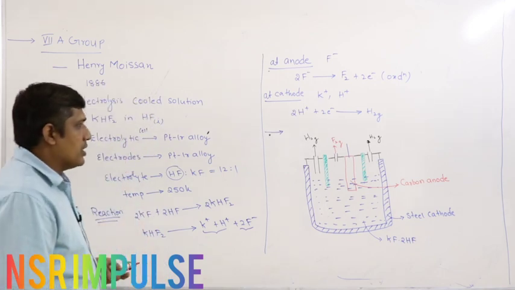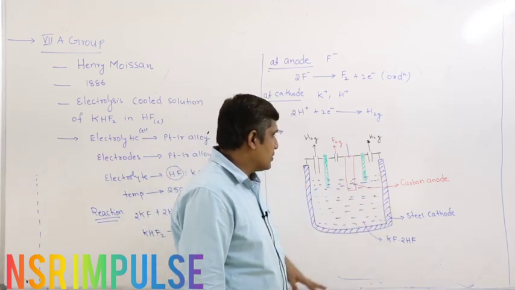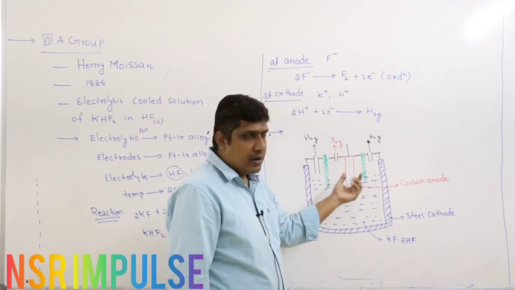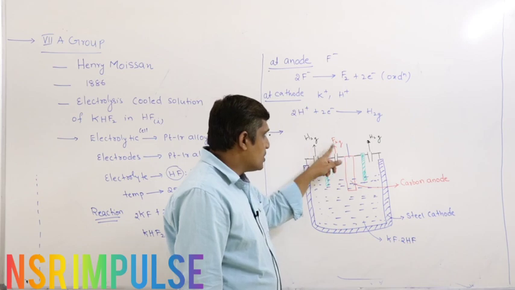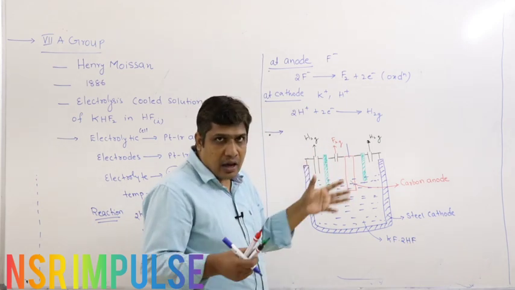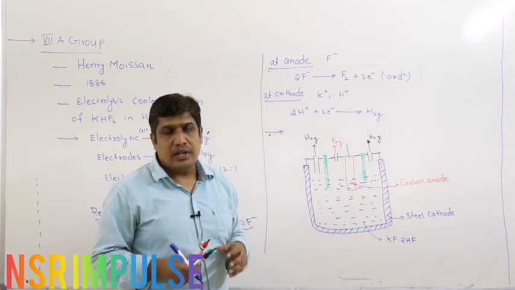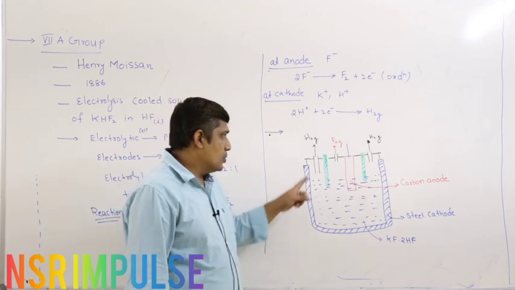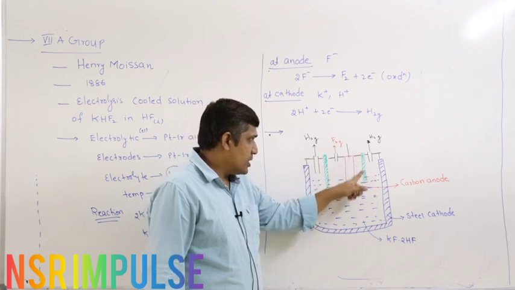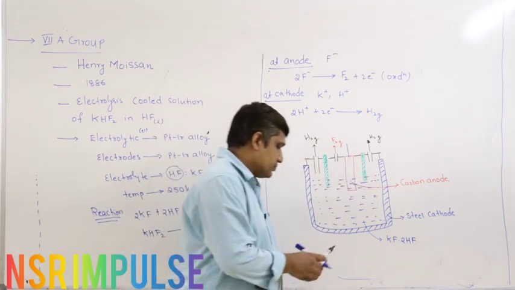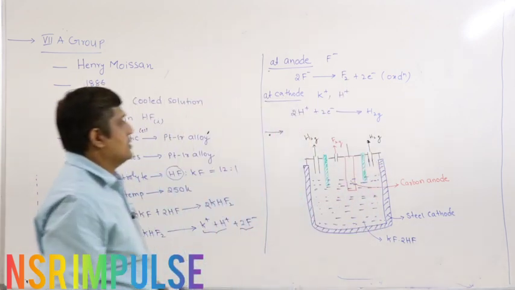So this is a modern electrolytic cell. This electrolytic cell is made up of a steel cathode. The red one is the anode. It is made up of ungraphitized carbon, right? And these two are separators. They do not allow the mixing of the two gases, right? If they are allowed to react, H2 reacts with fluorine violently and vigorously, it may lead to explosion of the cell. So the mixing of these two gases is prevented by these metal separators, and the same reactions will take place.